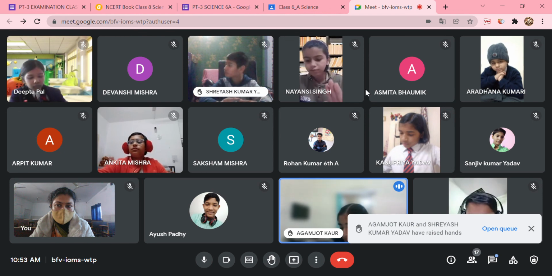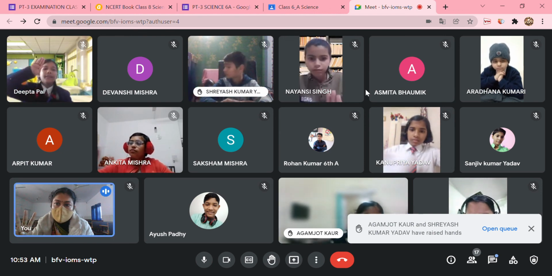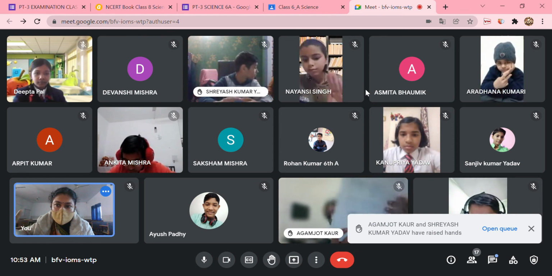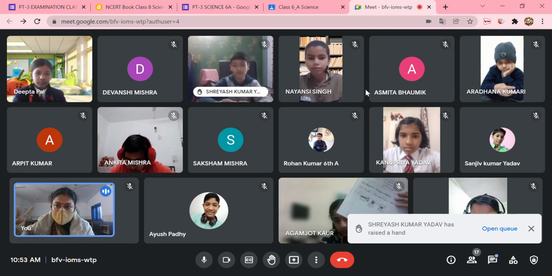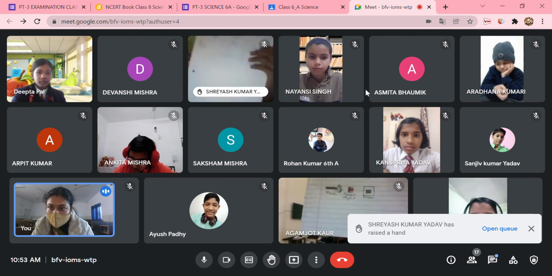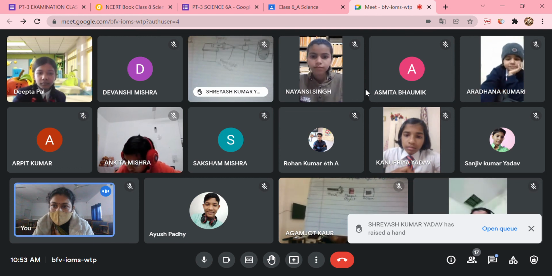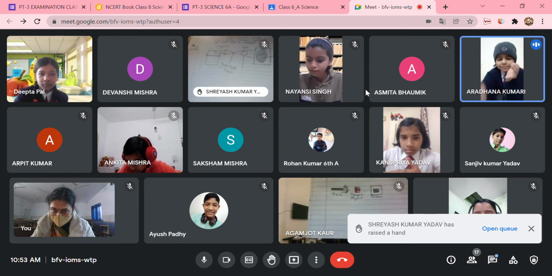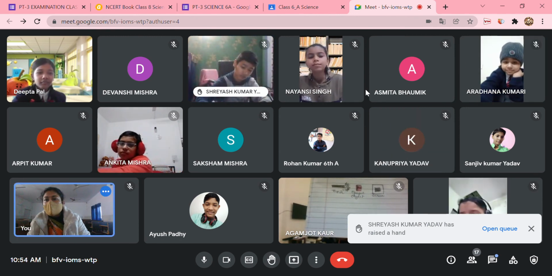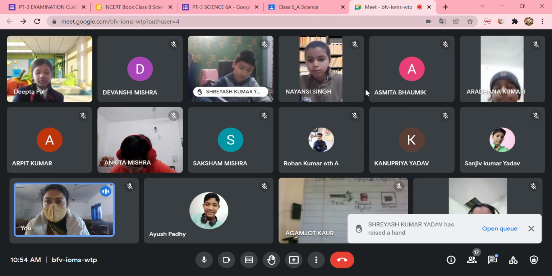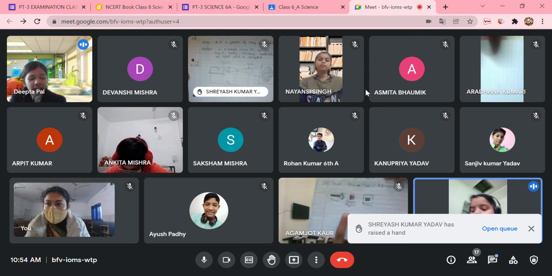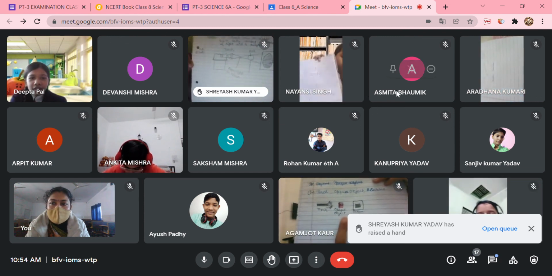Torch, opaque object, and screen. These three are the requirements. That should be a source of light, an opaque object or a translucent object. And the third one is a screen. There should be a screen, you have to write. All of you have written screen? So there should be a source of light, an opaque or translucent object, and the screen. Am I clear? Shadow formation questions have gone right till now. One by one, just wait.